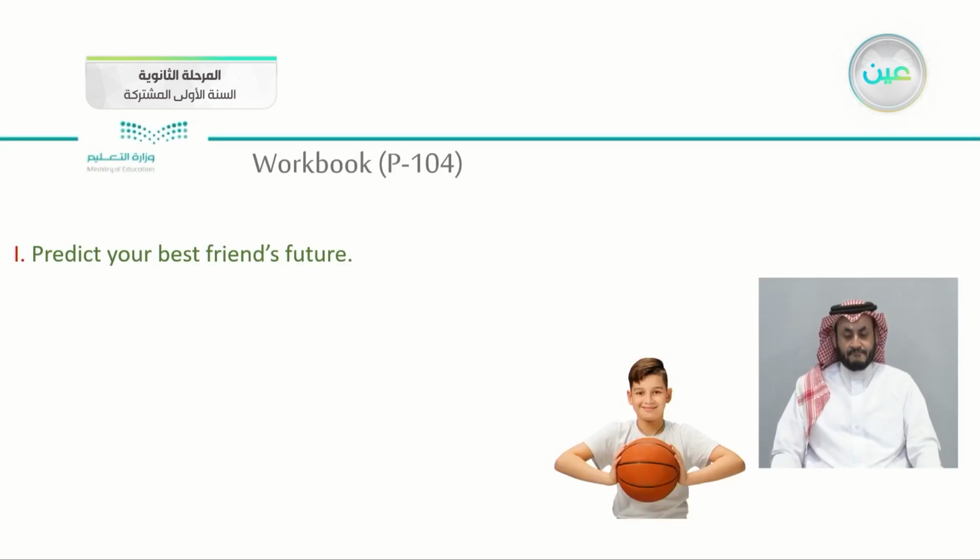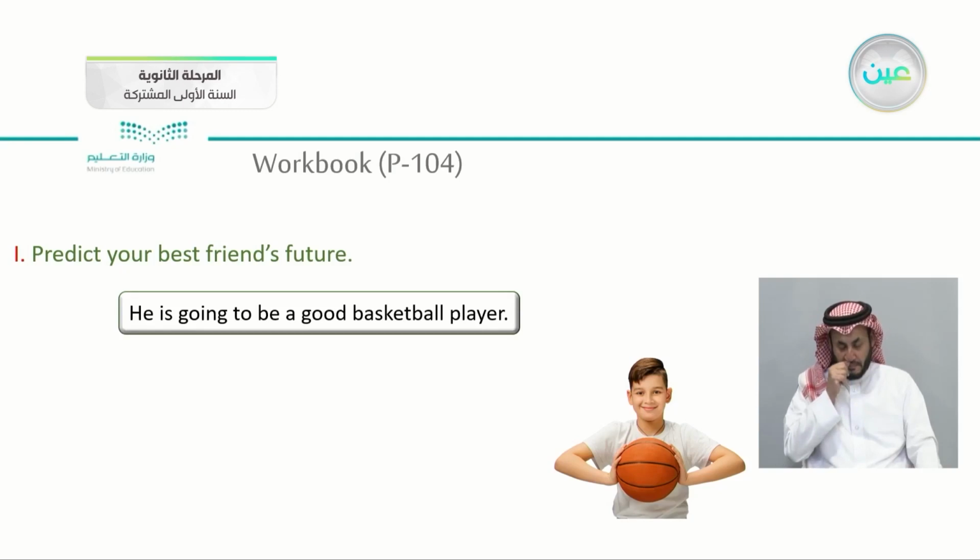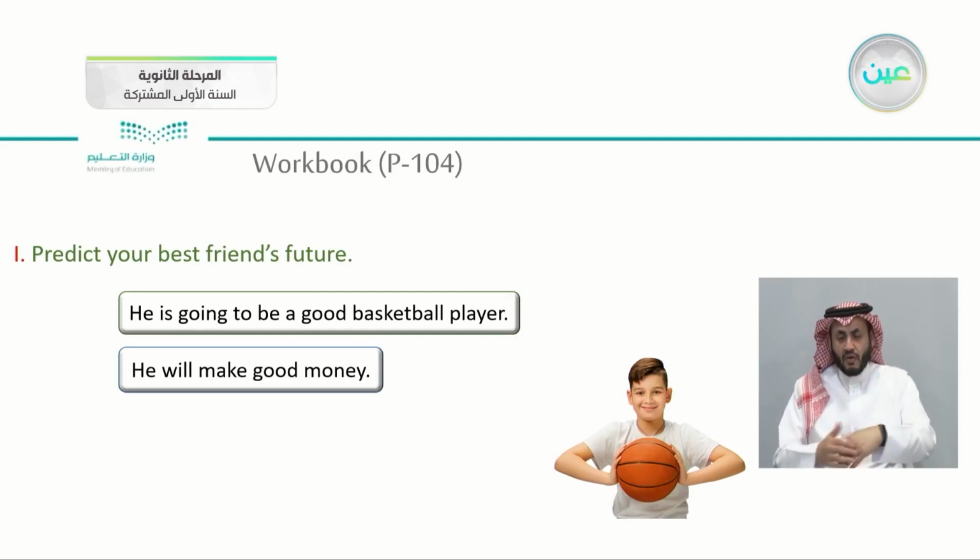How about the second one? Predict your best friend's future. This is my friend, and he likes playing basketball. So, in the future, what do you think? In the future, I think that he is going to be a good basketball player. I think that he will make good money.